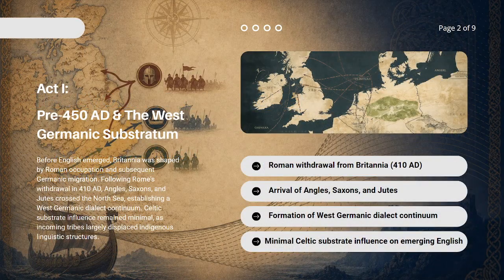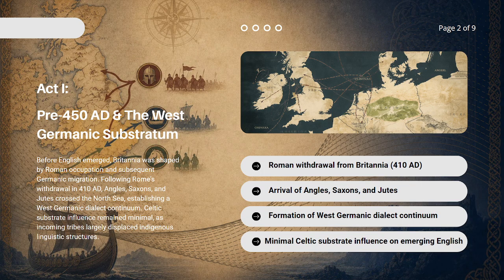Let's start before English even existed. A long time ago, the people in Britain spoke Celtic languages under the Roman rule. But in the year 410, the Romans left Britain, leaving the island unprotected. Soon after, three Germanic tribes, the Angles, Saxons, and Jutes, sailed across the North Sea and settled in Britain.